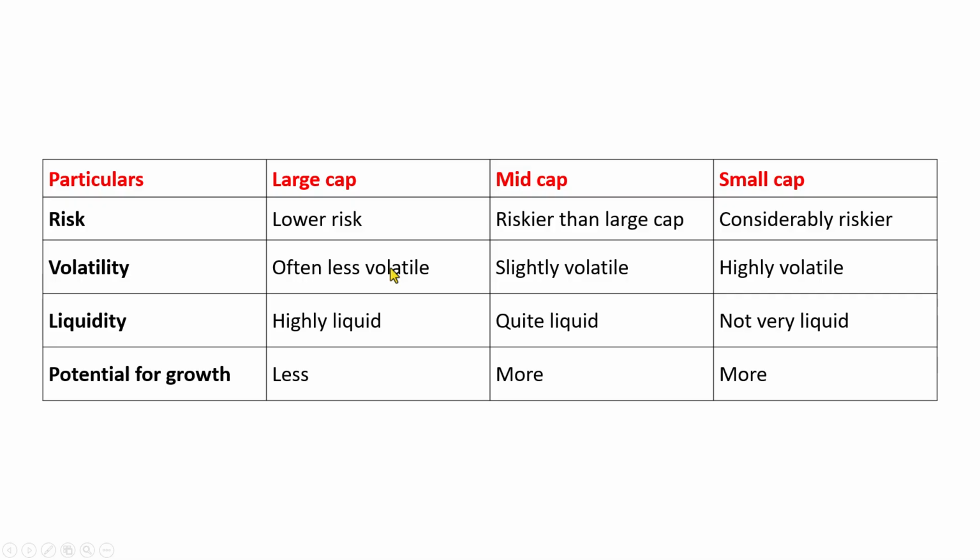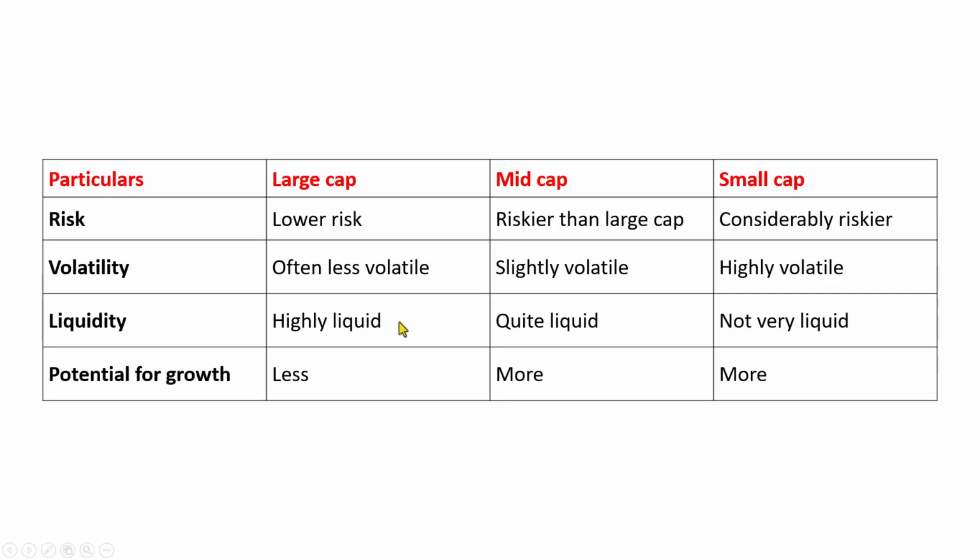Now, there is an advantage here. The advantage is that the companies have high liquidity, meaning it will be easy for you to find buyers and sellers at every price. That is what is meant by liquidity.